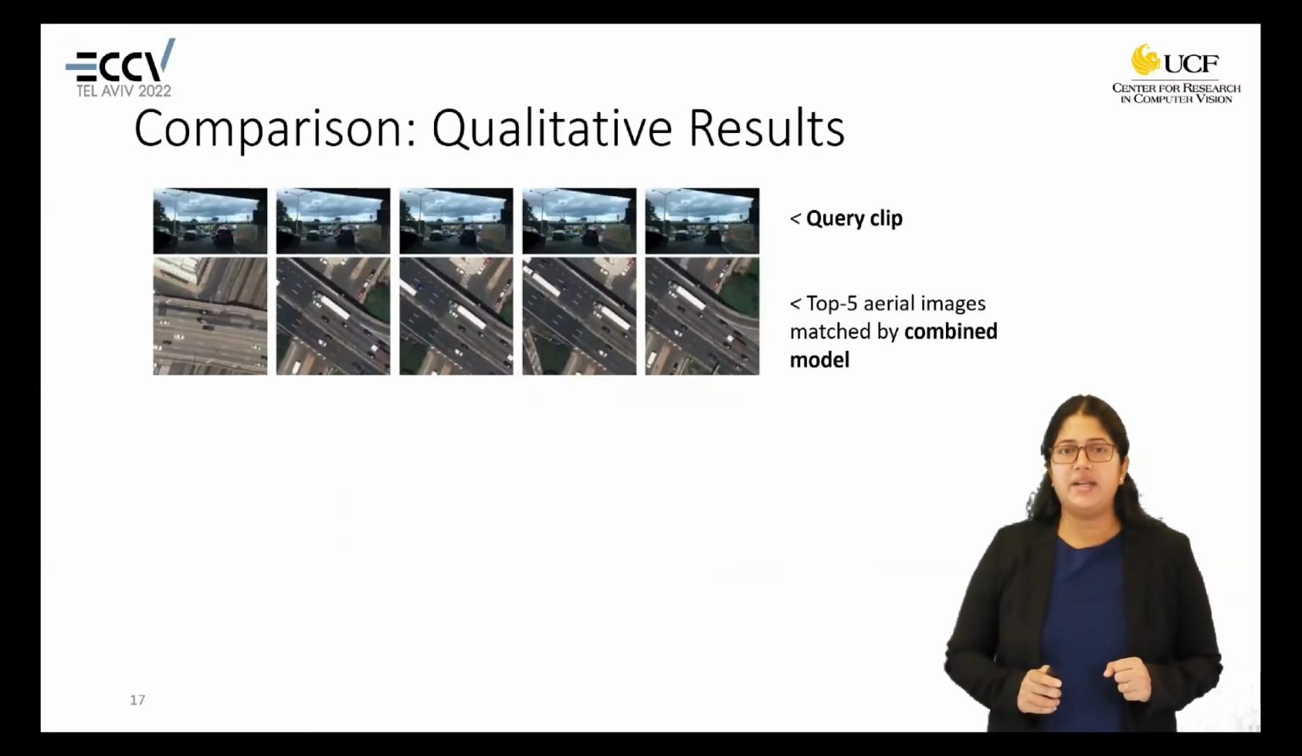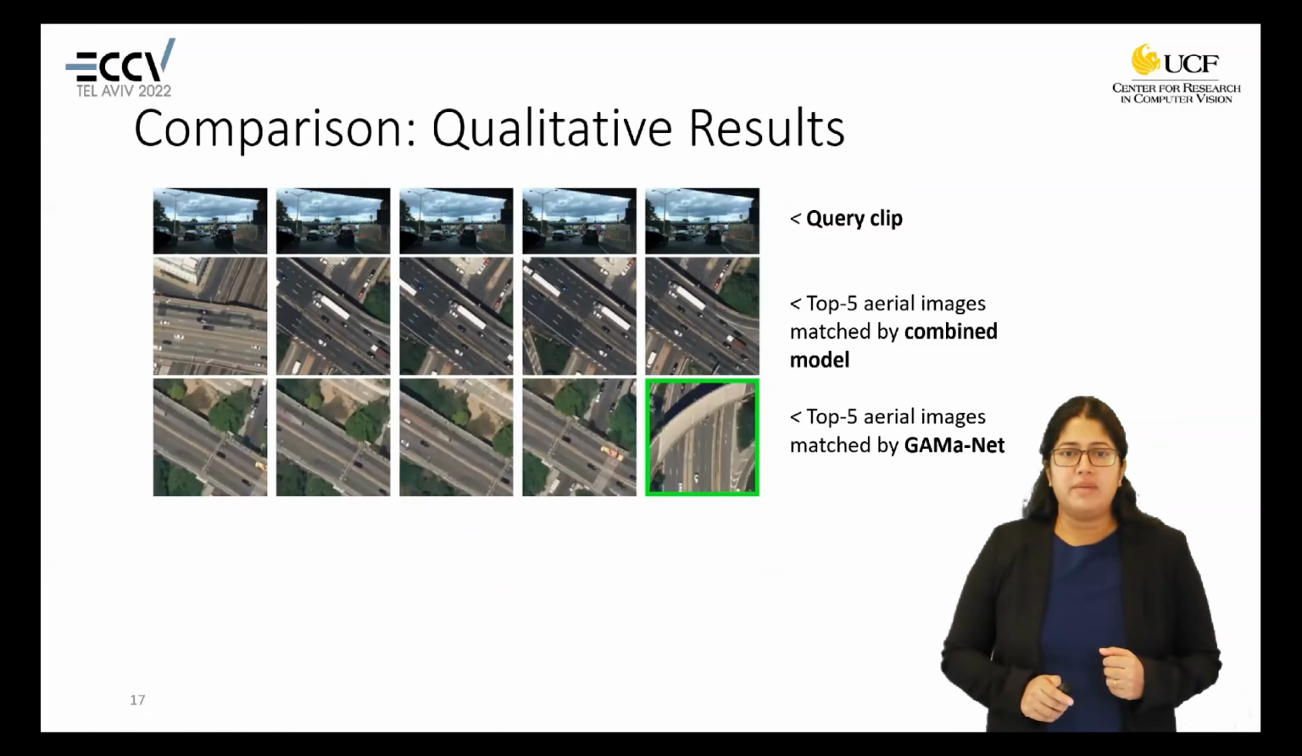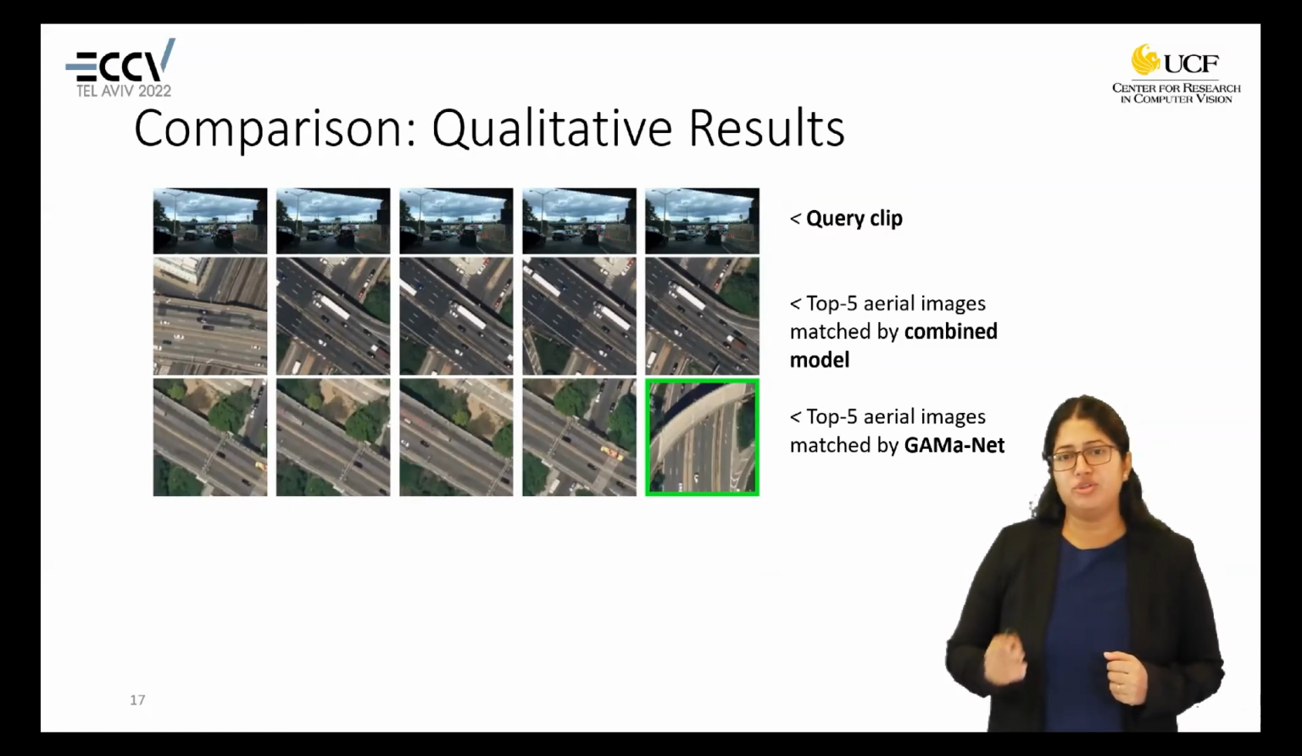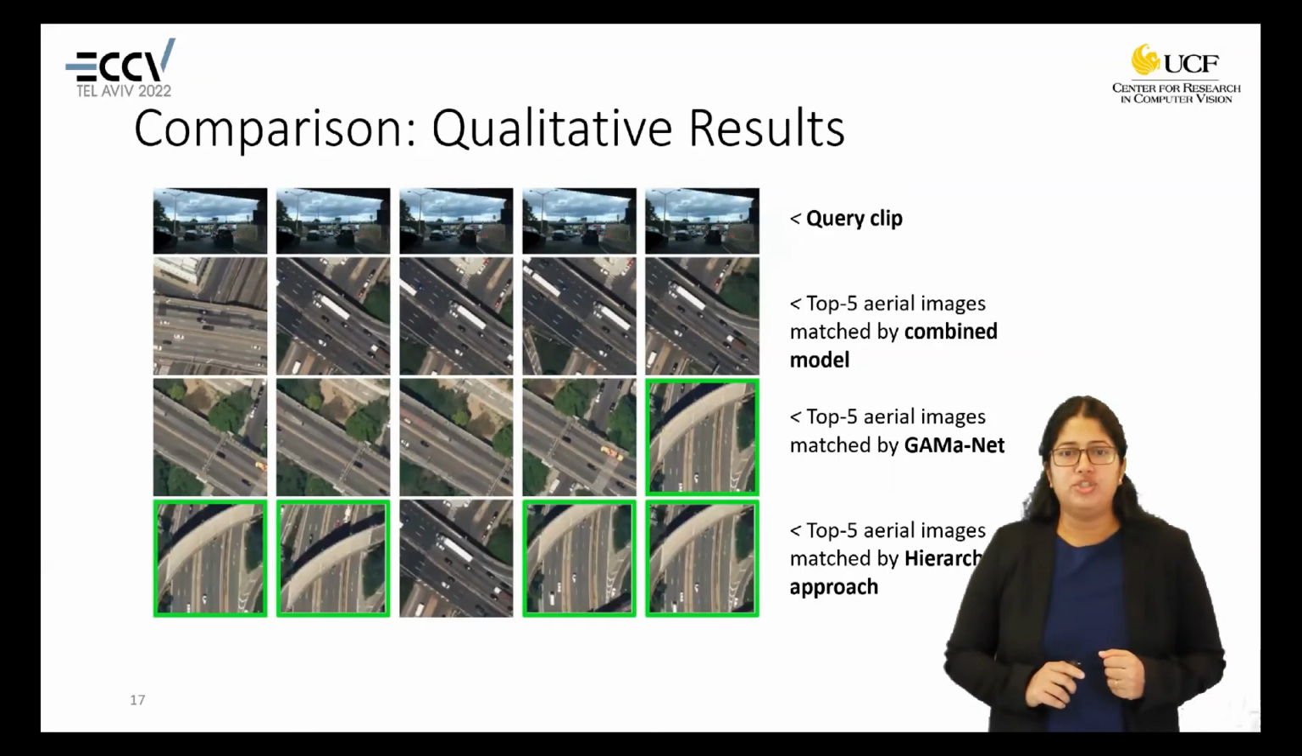If we have a look at the qualitative results, the first row are the frames of the query clip. In the second row, we have the top 5 predictions by the combined model. The combined model is one of the ablations of GAMaNet where we don't have the transformer encoder. When we use the proposed GAMaNet, we can see that the correct prediction is at 5th position. After using the hierarchical approach and updating the gallery, we can see that the ground truth is pushed up to the top 1 position.